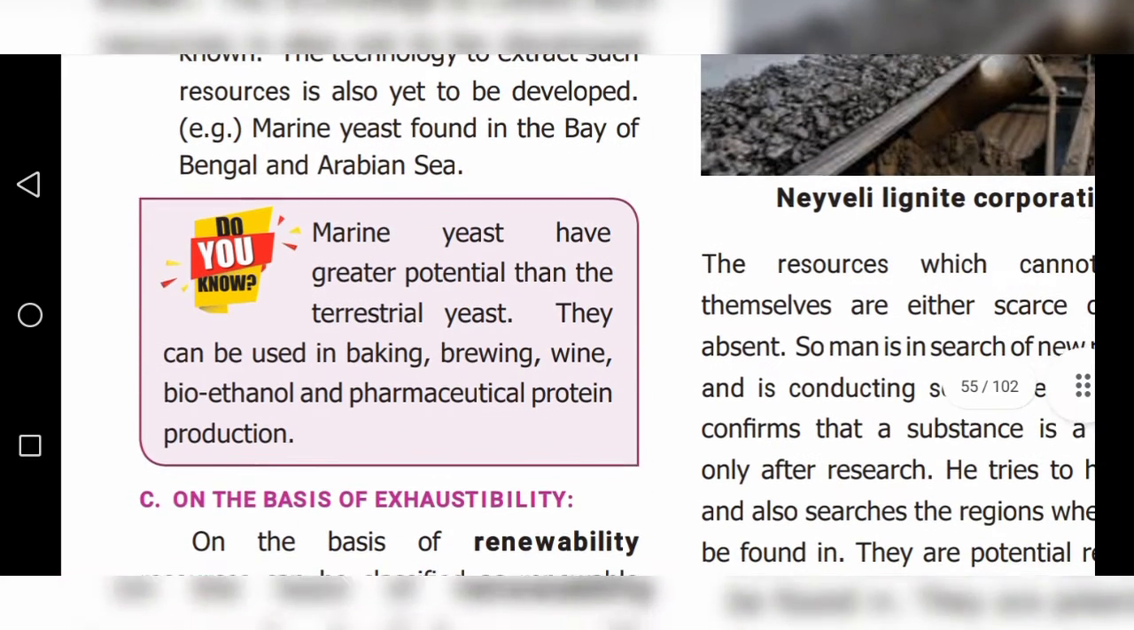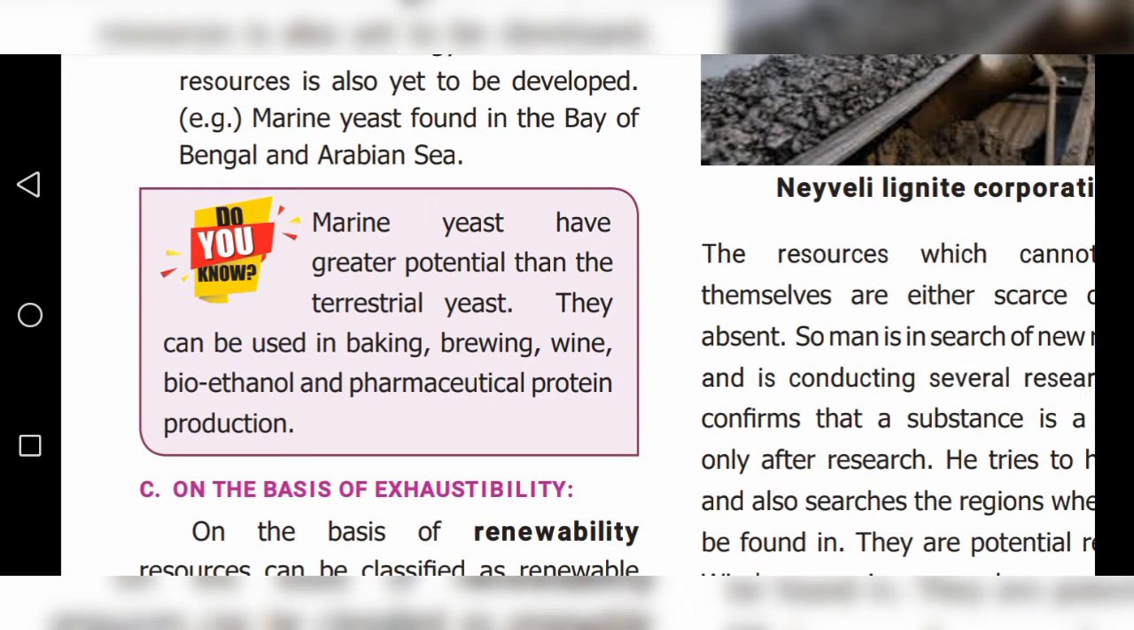We have to know more about marine yeast. Marine yeast has greater potential than terrestrial yeast. On land they have yeast also, but this marine yeast is very important, with great potential. It can be used in baking, brewing, wine, bioethanol and pharmaceutical protein production.